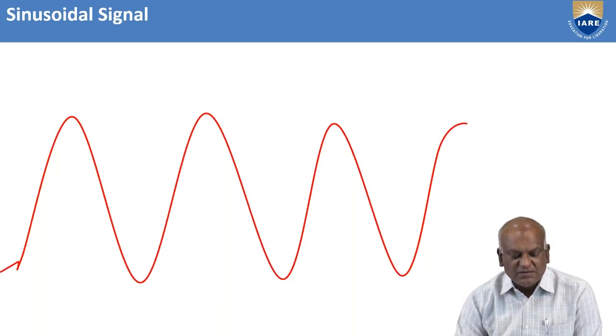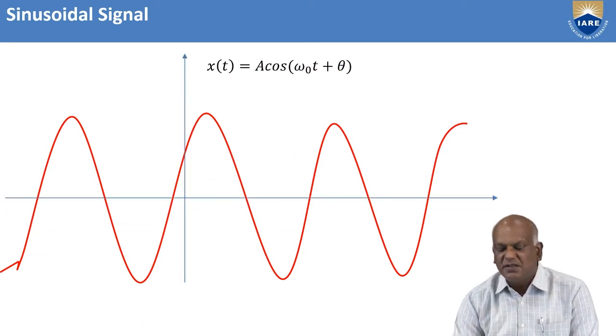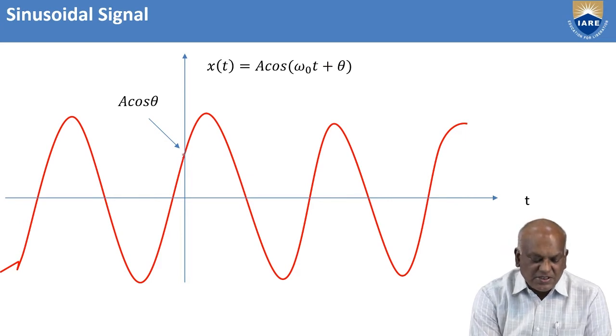Let us see the signal. Take the signal A cos (omega naught t plus theta). At t equal to 0, we get A cos theta, which is the crossing point.